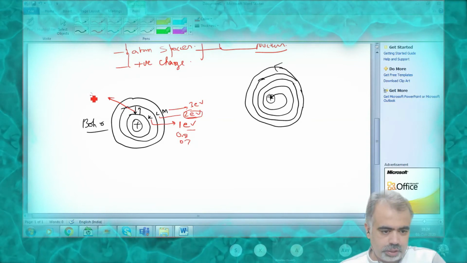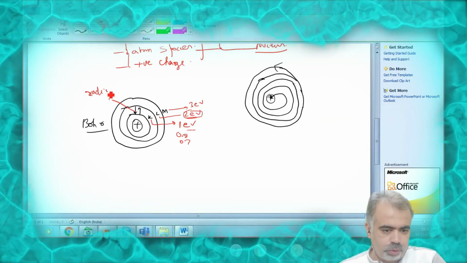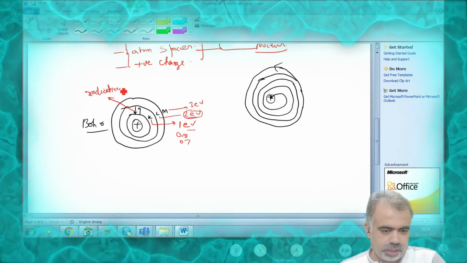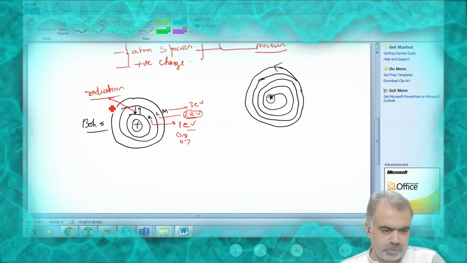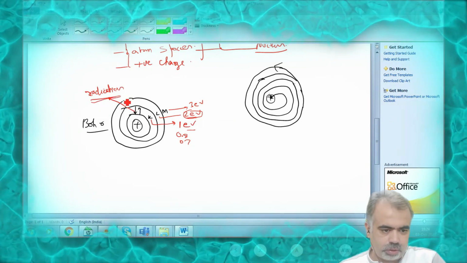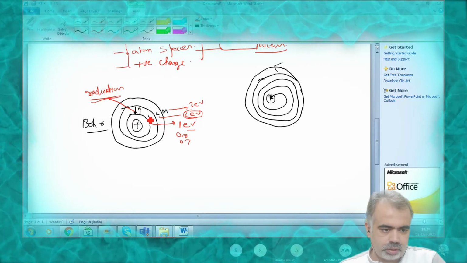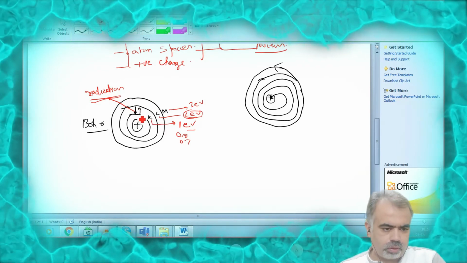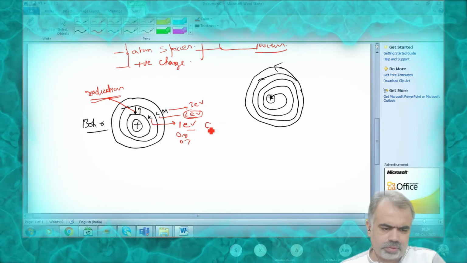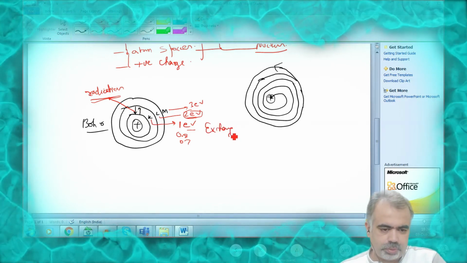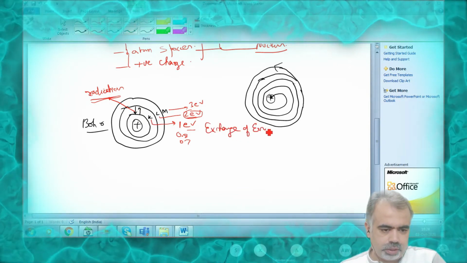So when it returns back, it will lose this extra amount of energy in the form of radiation. That is why some metals lose the energy in the form of radiation. That's it. This is a very important point you have to remember.